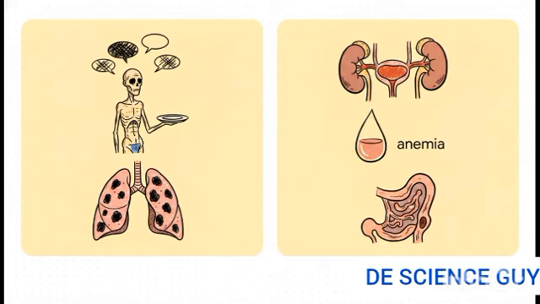So the crucial point here is that because of their completely distinct anatomical locations, these cancers cause drastically different complications. Tongue cancer complications are deeply functional. We see severe speech impairment, dysphagia, which leads to pretty severe nutritional deficiencies, and metastasis to the lungs. Advanced cervical cancer, on the other hand, presents a totally different nightmare of complications. This includes obstructive uropathy, severe anemia, and the formation of really devastating fistulas, abnormal connections between the bladder and vagina or the rectum and vagina.